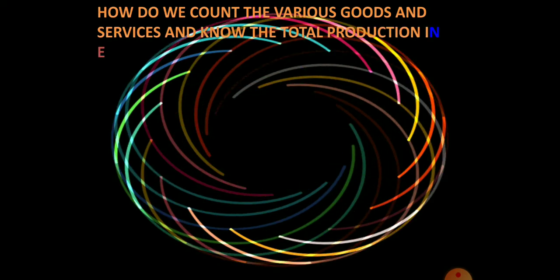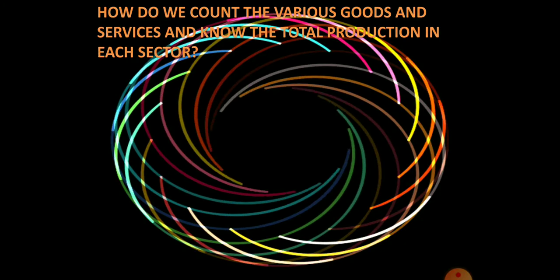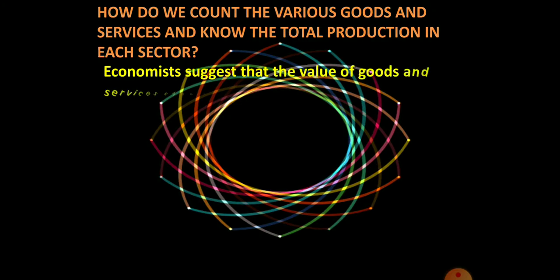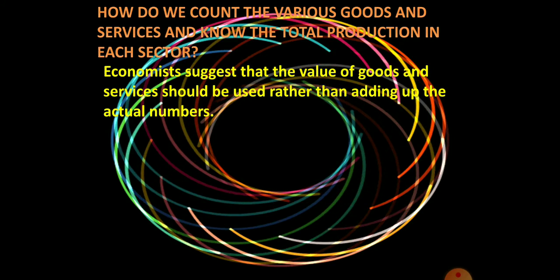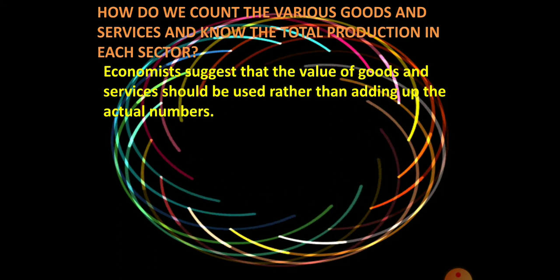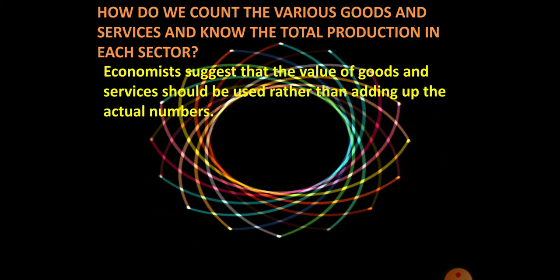How do we count the various goods and services and know the total production in each sector? How can we calculate the value of final goods of the primary sector, the value of final goods of the secondary sector, and the value of final services of the service sector?